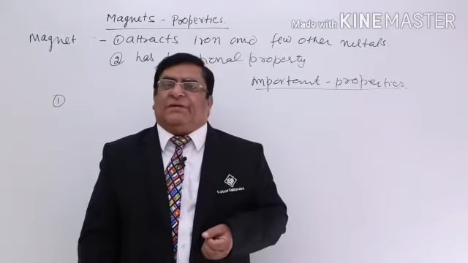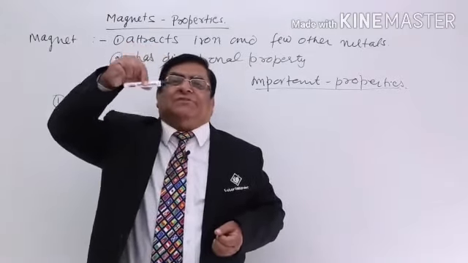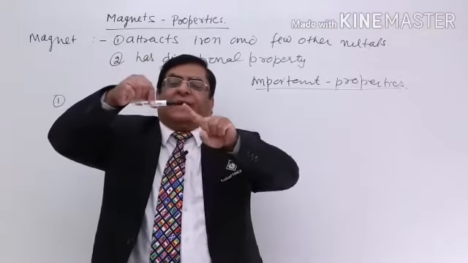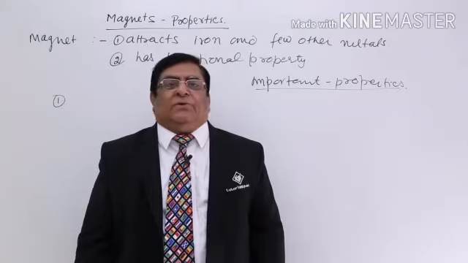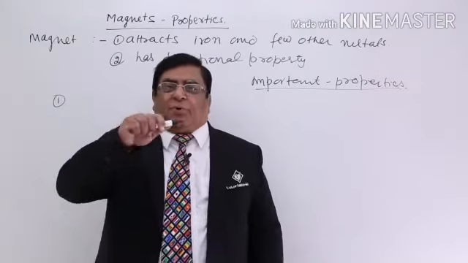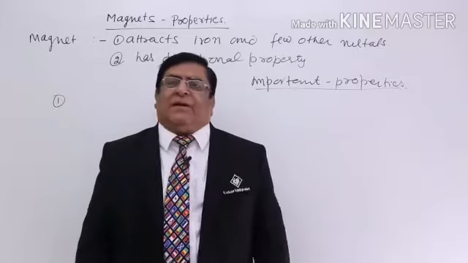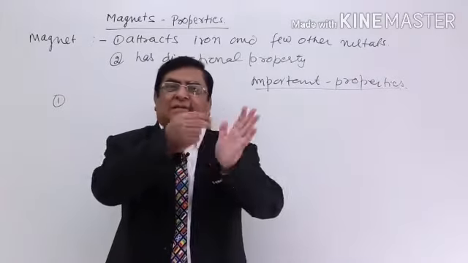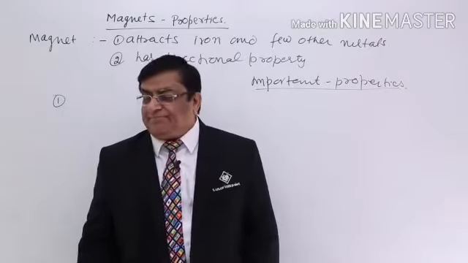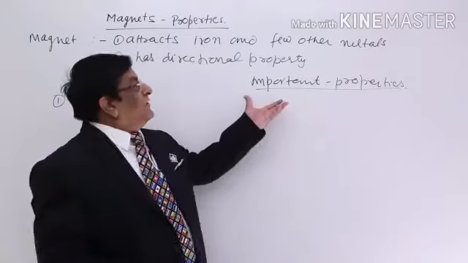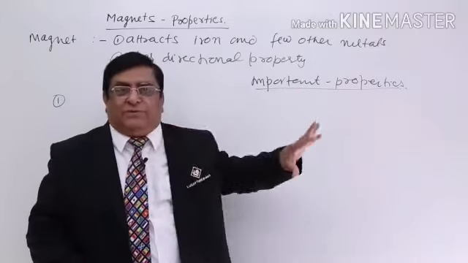And what was the specialty of that stone? Whenever you hang it, it will rotate and stay in a particular direction, and that was always pointing towards the north of Earth. Because it was brought from magnesia, it is known as magnet. That was the basic start, and later they found that it is also attracting iron pieces. Then after that, scientists studied it. Now, there are so many other things they found in a magnet and around it.